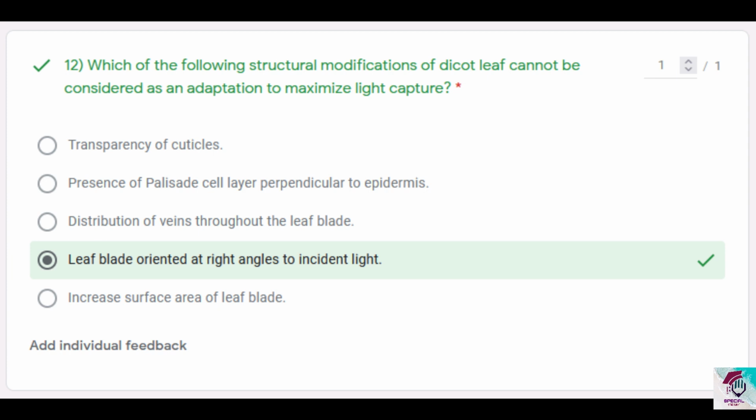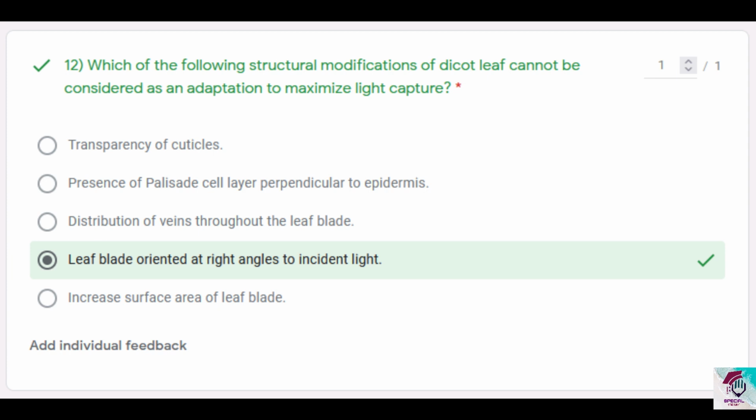Option 4, leaf blades are oriented at right angles to incident light. Yes, this is also correct, and the benefit, now we know dicot leaves are definitely, in most cases, oriented at right angles to incident light. Therefore, even at low light intensities, the maximum amount of light can be harvested by the leaf. And option 5, increased surface area of leaf blade. Usually the surface area of the leaf blade is where mainly photosynthesis takes place, the light capture also takes place, and therefore increased surface area will directly increase the light capture.